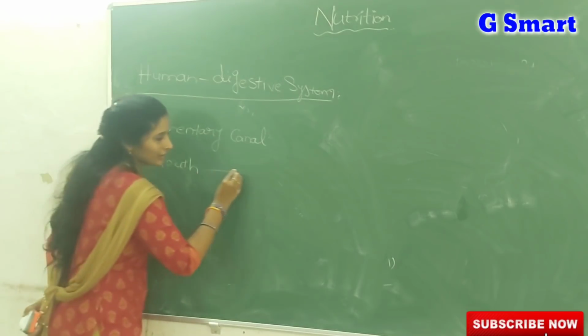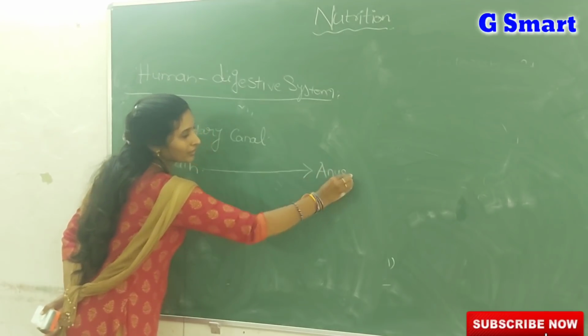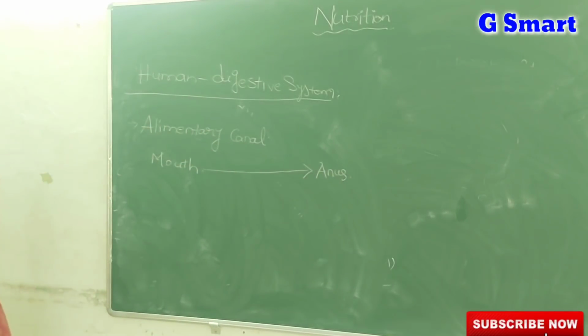From the mouth, and it extends up to the anus. What is the first part of the digestive system? The mouth. What is the last part of the digestive system? The anus. So technically we call the digestive system the alimentary canal.